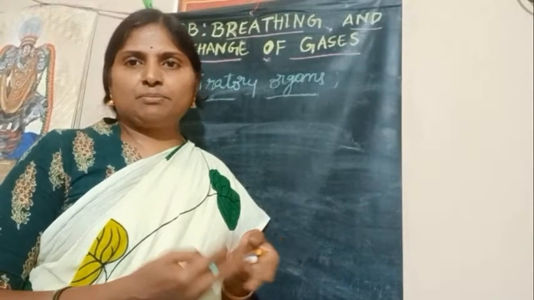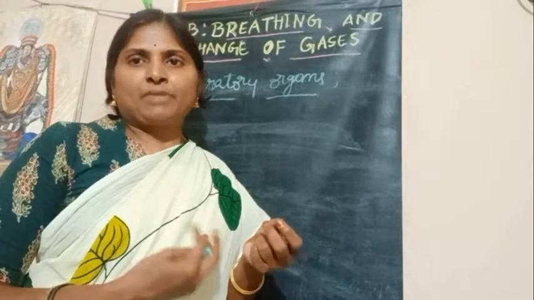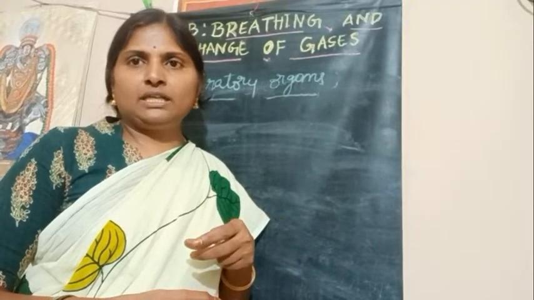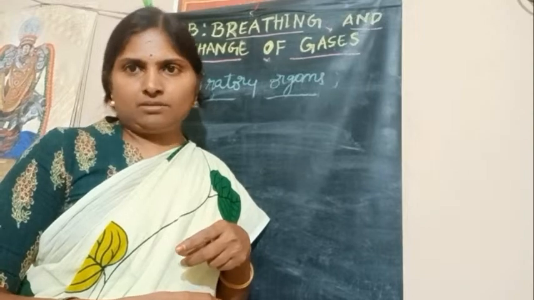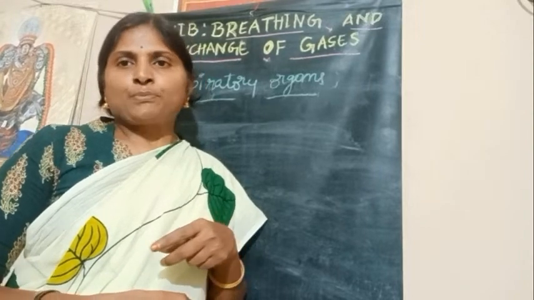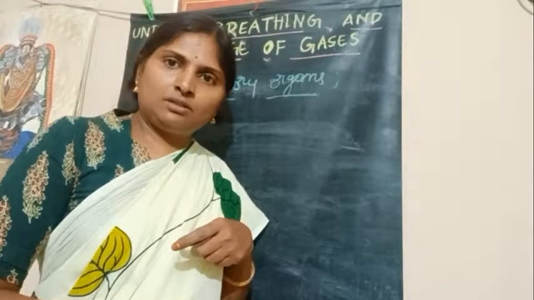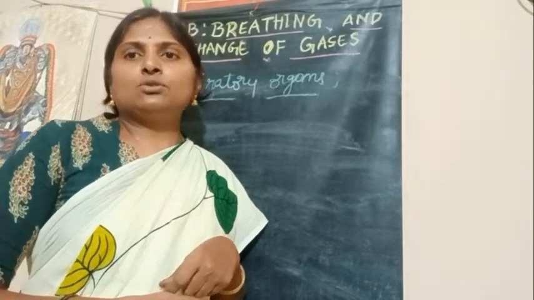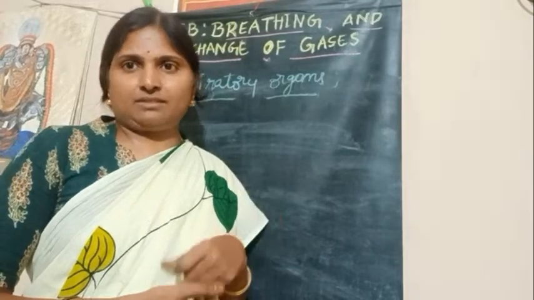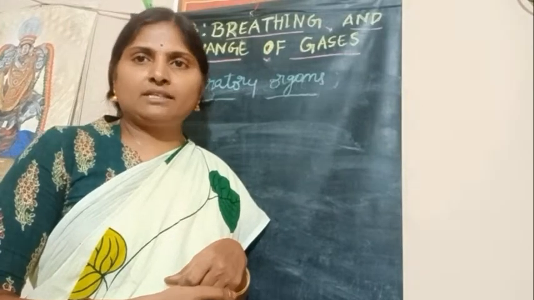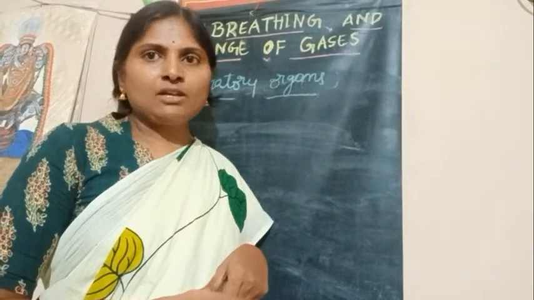Next, reptiles, birds and mammals lead most of their life on land. That means most of them are adapted to a terrestrial type of living, so lungs or pulmonary sacs are the respiratory organs.